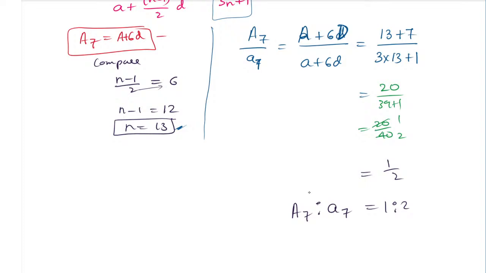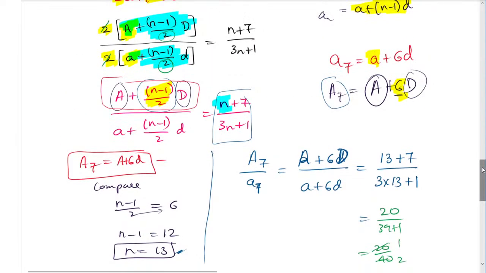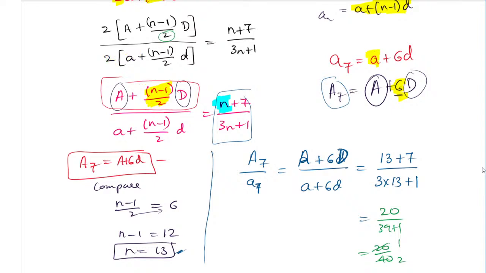So this is the way you have to solve. Those who have not understood this, don't worry, I will explain it to you. I hope all of you understood till here. This is a tricky question. This is a CBSE question. Remember, it is a CBSE question. It will be asked in CBSE, but not for the state syllabus. But if it is asked, you must know how to solve it.